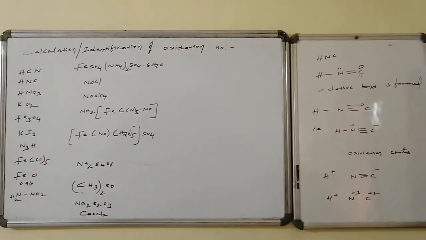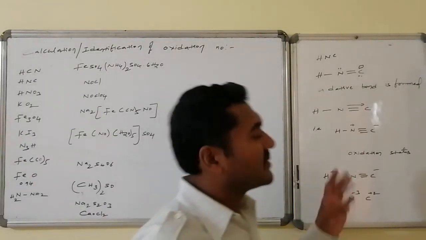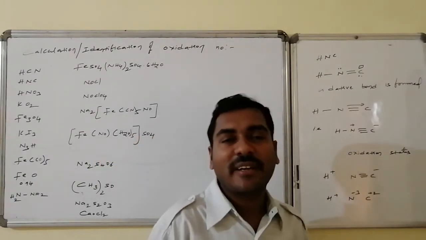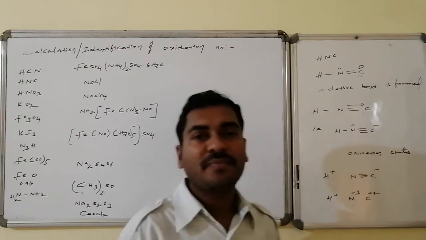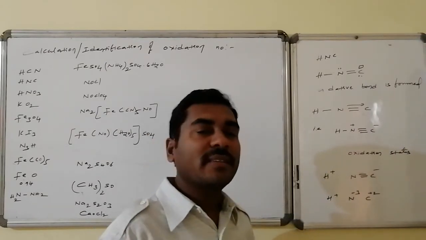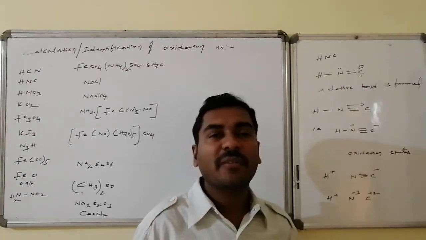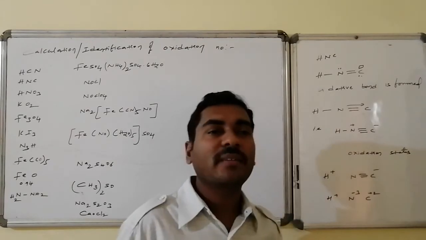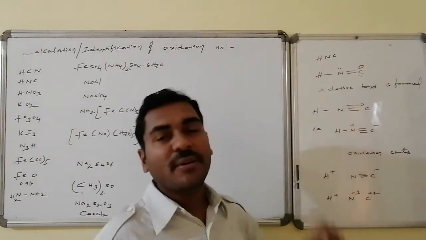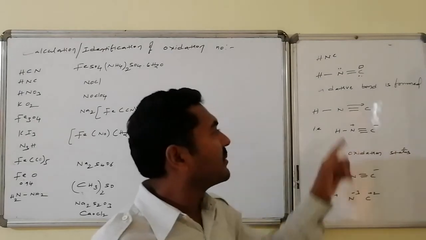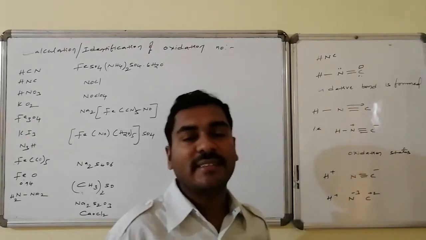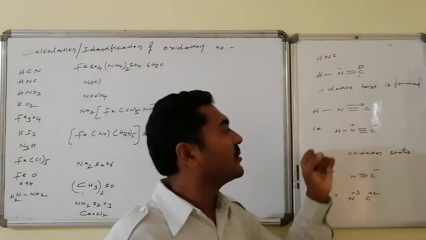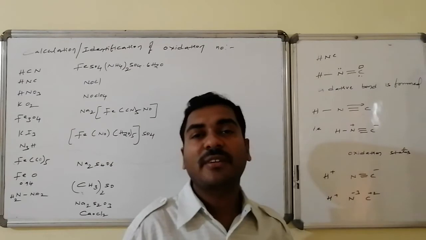The same logic is applied to hydrogen isocyanide, where nitrogen is the central atom connected with carbon as well as hydrogen. Nitrogen normally maintains 3 bonds, and carbon is forming 2 bonds, leaving 1 vacant orbital as well as 1 lone pair. Now a dative bond formation occurs from nitrogen to the vacant orbital of carbon. If I represent the dative bond as an arrow, it is like this. If I represent it as a covalent bond, the donor atom gets 1 unit of positive charge and the acceptor gets 1 unit of negative charge.